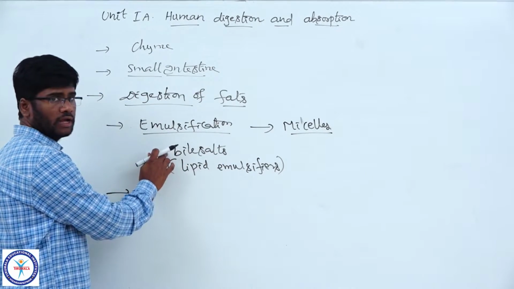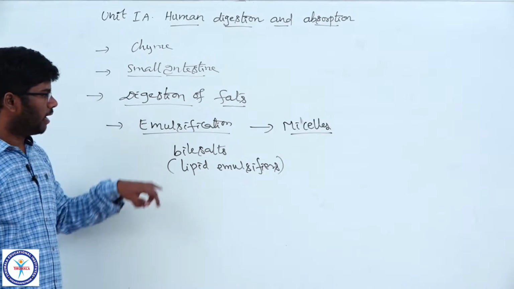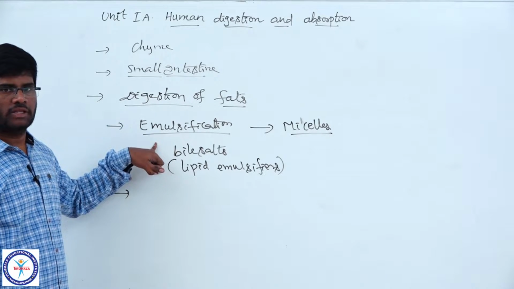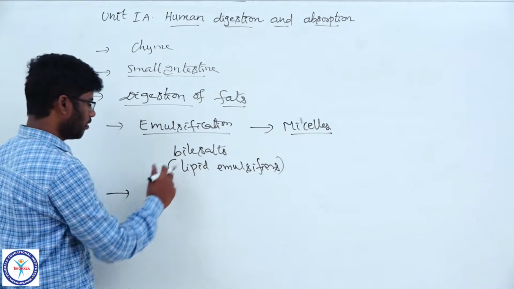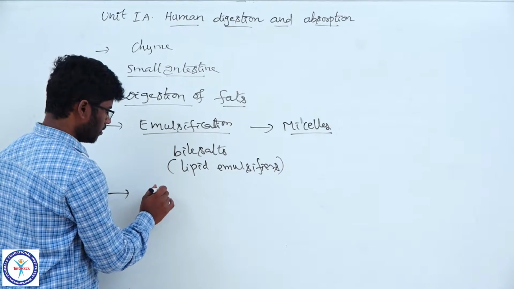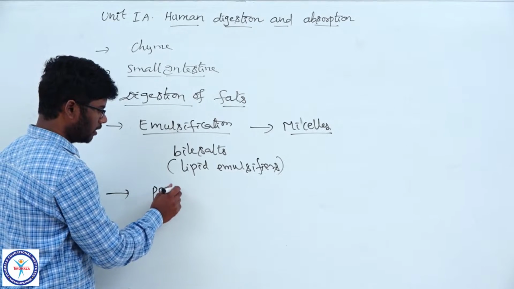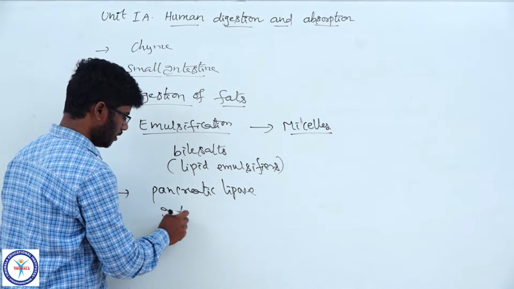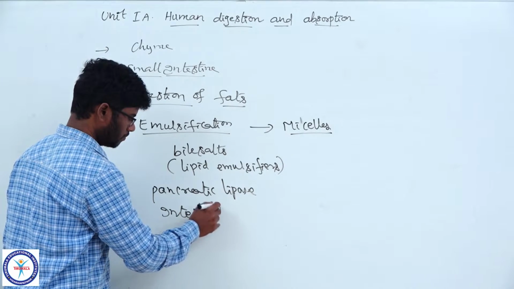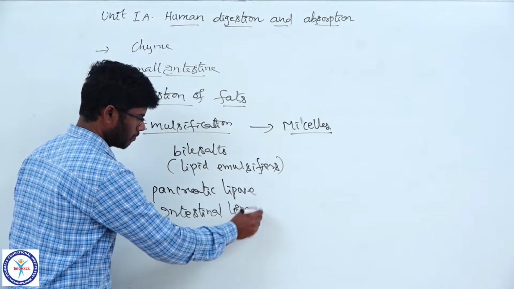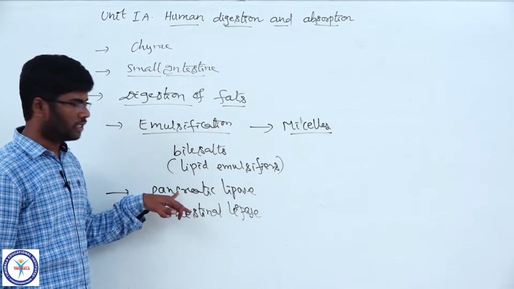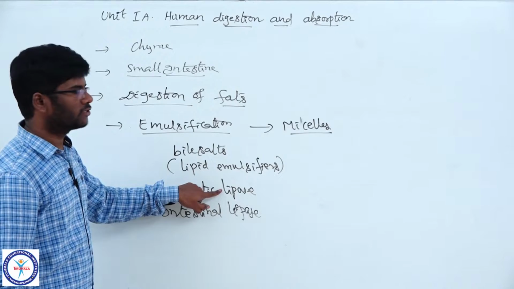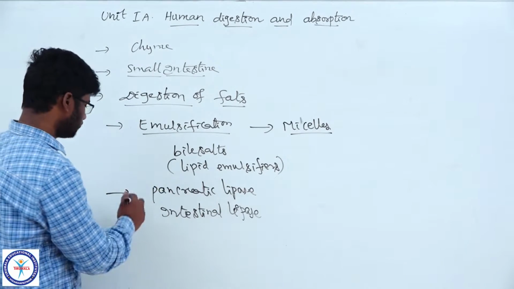So, bile salts play a vital role in the emulsification of the fats. If bile salts are absent, there is no digestion of the fats, because there is no emulsification. Bile salts in turn activate lipid digesting enzymes like pancreatic lipase and intestinal lipase. Then only the lipases can act on emulsified fats.